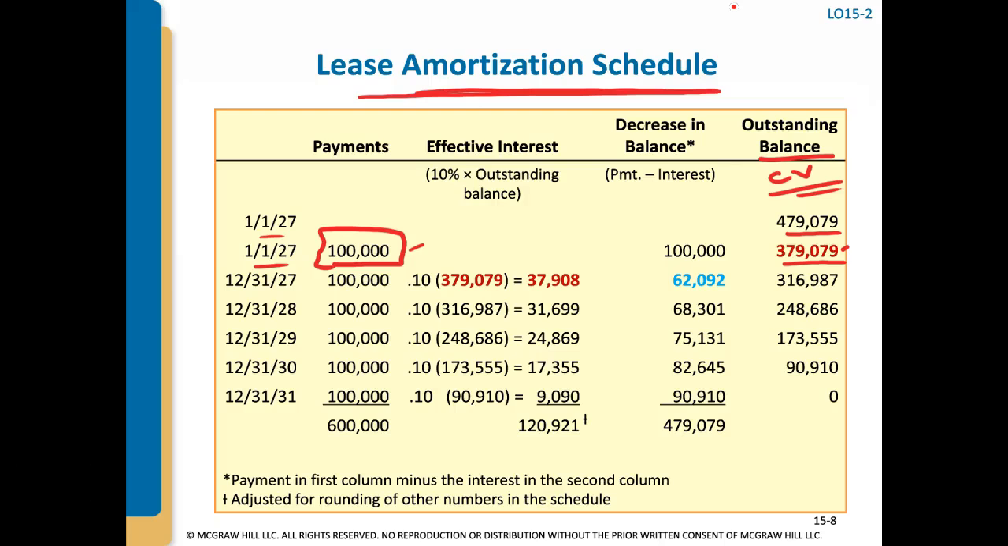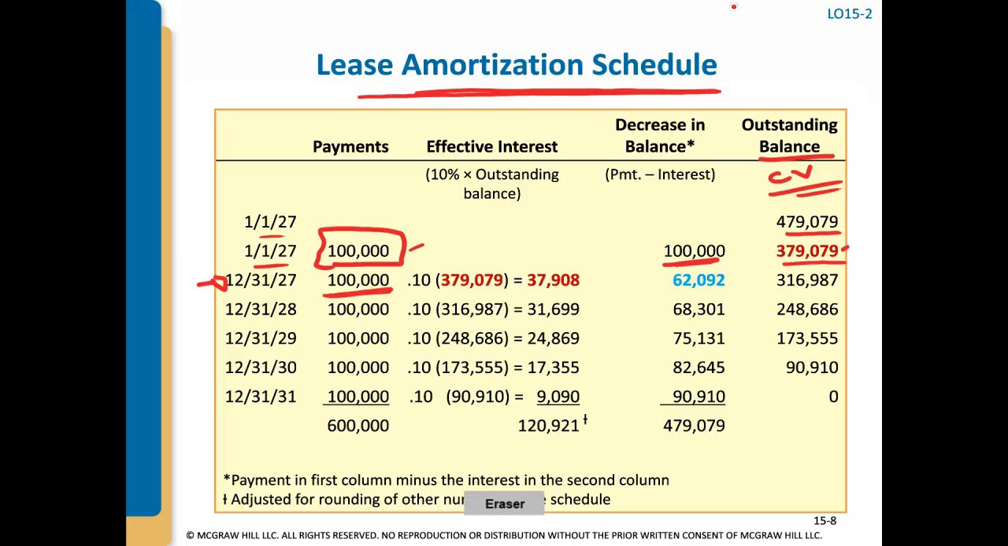Let's see what happens on the second payment date, which is December 31, 2027. Again, another $100,000 payment, but we're going to split that payment. Part of this payment is going to be interest, and the other one is going to be a decrease in the balance, whether it's lease payable or lease receivable. So just like we did with the effective interest method, we're going to take our beginning carrying value, right, which is right here, because nothing's happened between 1/1/27 and 12/31 after that initial $100,000 payment.